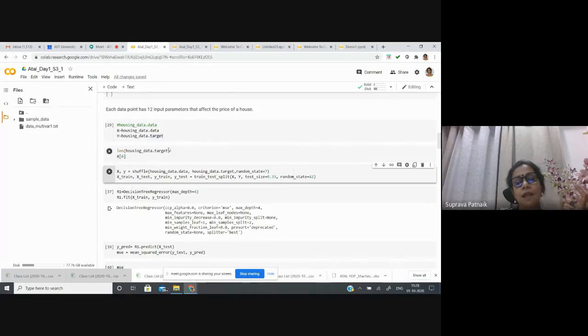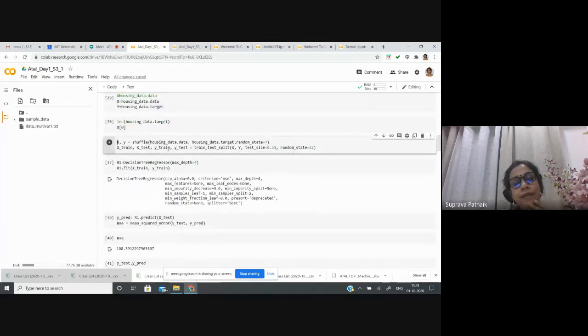Okay, as I said in the morning, whatever data we have, we divide that into training and testing. So corresponding to training input, we'll have the training output. Similarly, corresponding to test inputs, we'll have test outputs. This train test split divides the input x and y into the training set and the testing set.